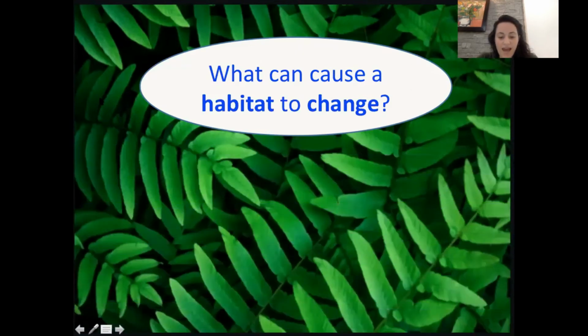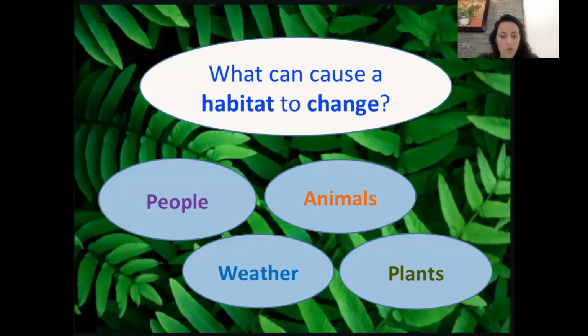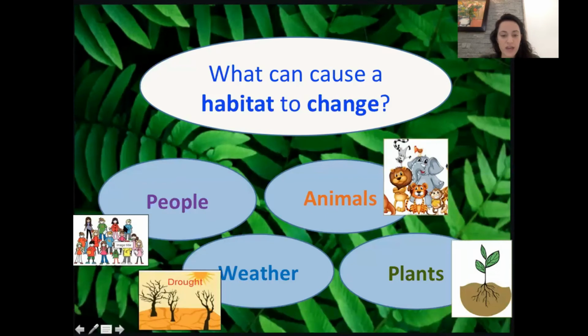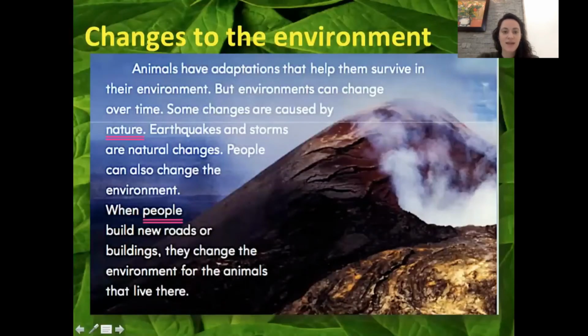So here are the ones I came up with. We have people, like pollution, weather. So these also change habitats. Weather like floods or like hurricanes. Animals can change a habitat by building or using things, or maybe by eating other animals. And plants can change a habitat, right? If one plant gets really sick, the rest might die.